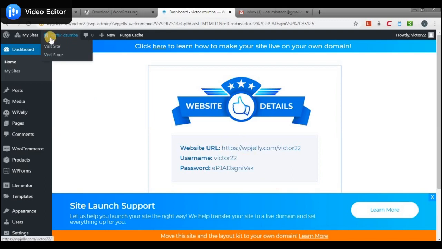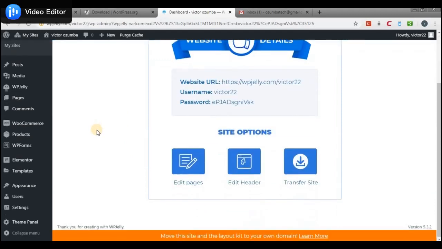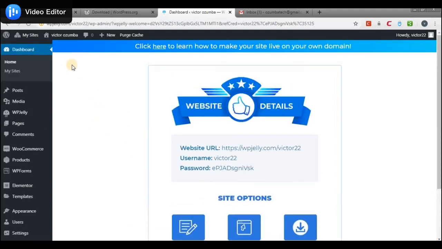If you ever logged into WordPress before, this is the default admin panel of WordPress. This is exactly what an admin panel of WordPress looks like. So you could just start doing a lot of things here. Now, if you check this place that says Victor Ozumba, that is my name, the name I gave to Google while I was opening my Gmail.